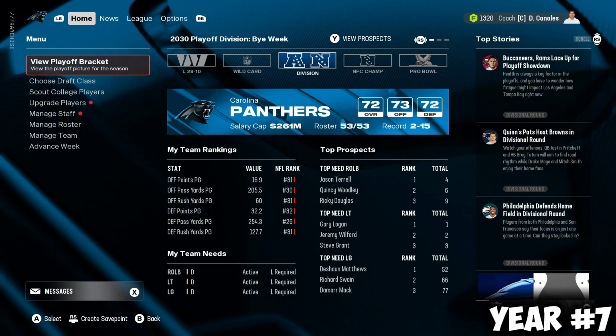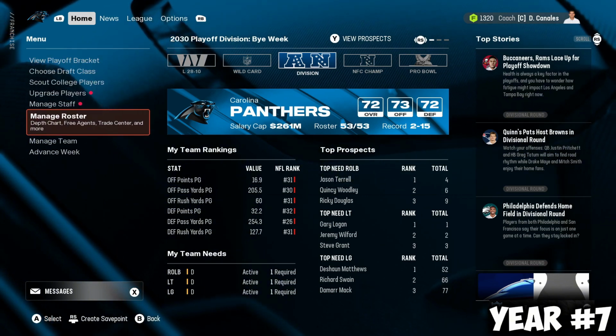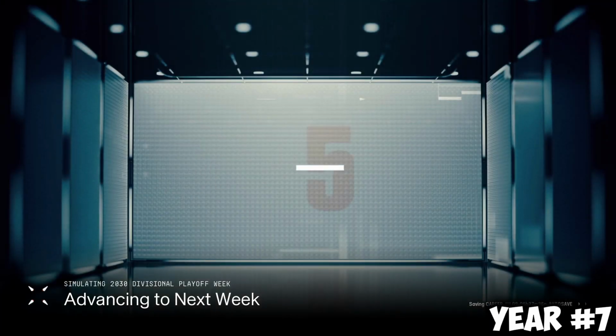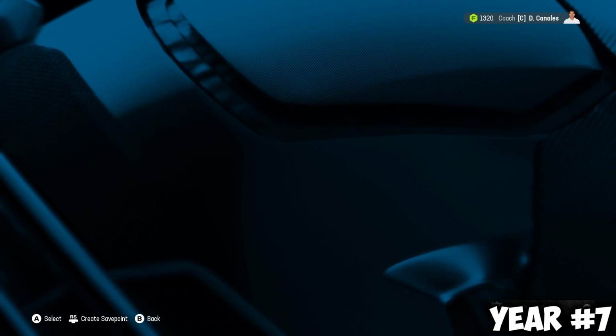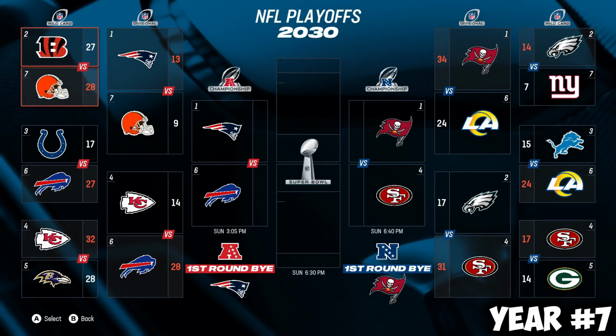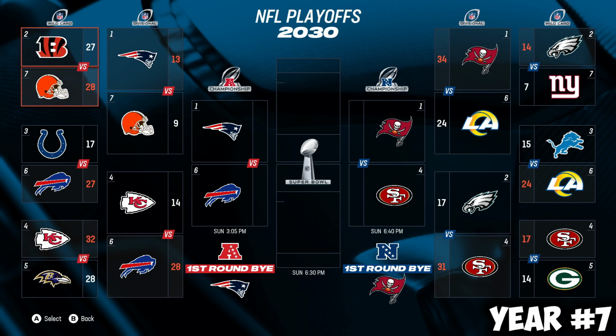I need this team to bounce back versus the Rams. Remember what they did to you last season. Don't let them do that to you again. You need to get to the NFC Championship, and you need to win. I see in the corner, it's a 34-24 win. We're going against the Niners, the 4th seed Niners.